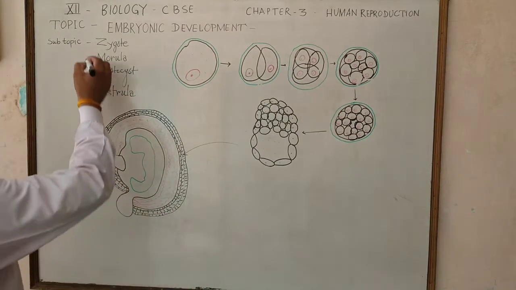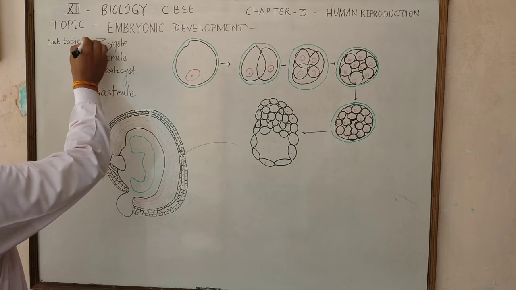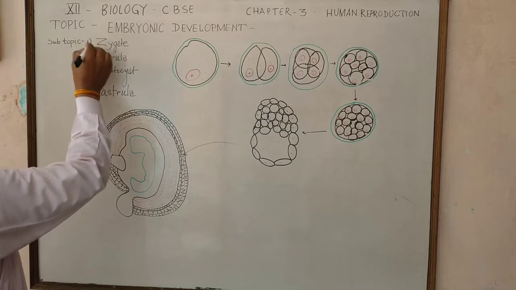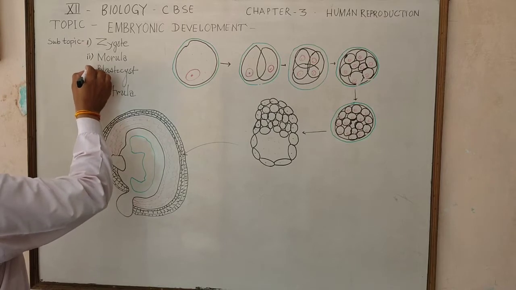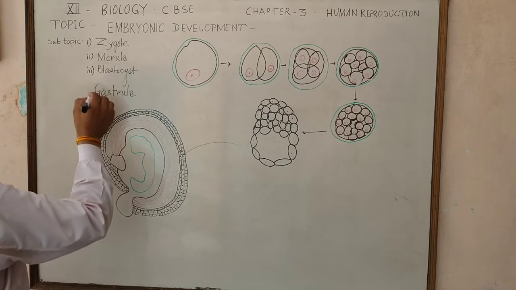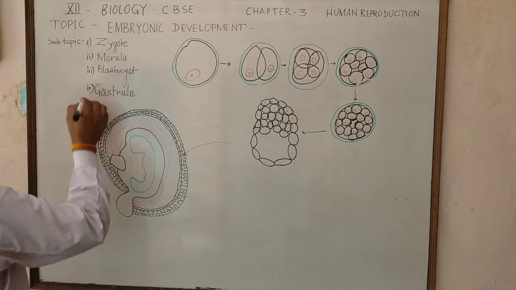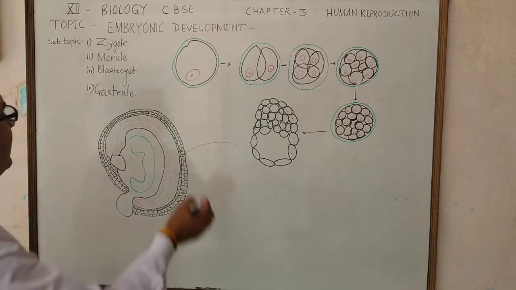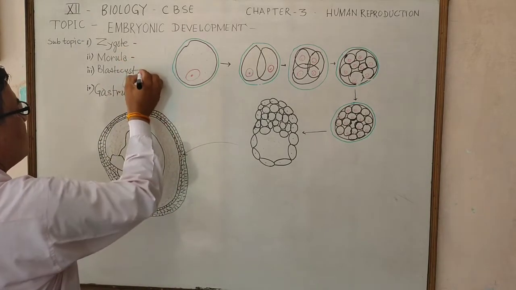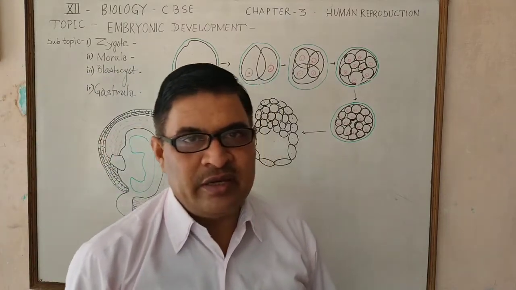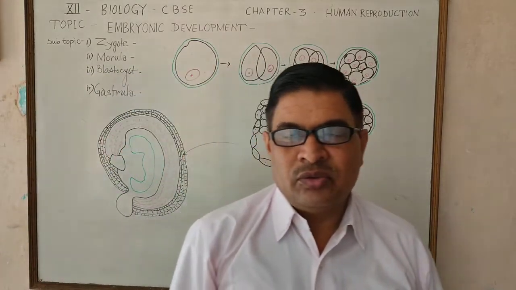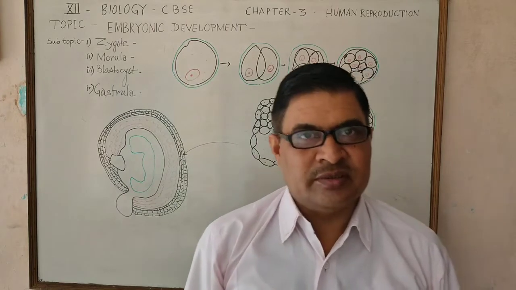The first stage is zygote, then morula, after this blastocyst, and next one gastrula. So for such stages of the topic embryonic development, today I will discuss.